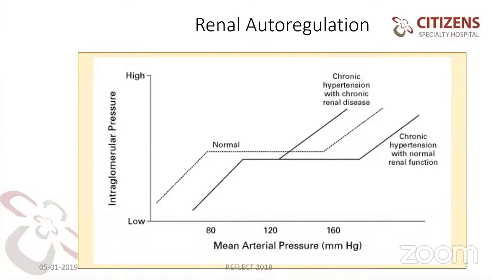So there are two types of patients. A chronic hypertensive patient with normal renal function will have autoregulation from approximately 100 to 180. A chronic hypertensive patient with chronic renal disease will have autoregulation from 100 to 120. So in a patient with chronic hypertension and renal disease, the autoregulation range is very narrow, around 100 to 120 of mean arterial pressure. Next slide, please.